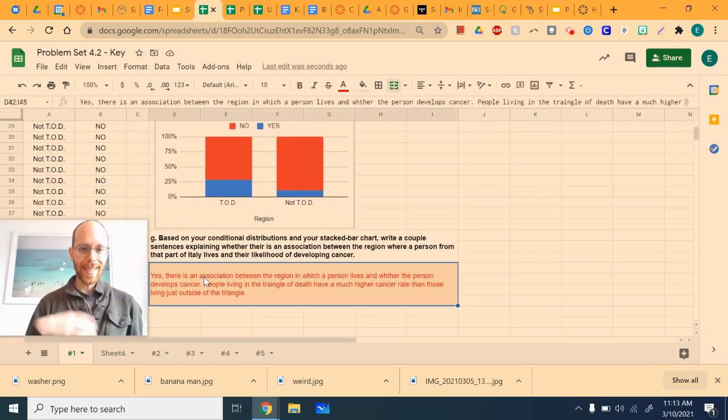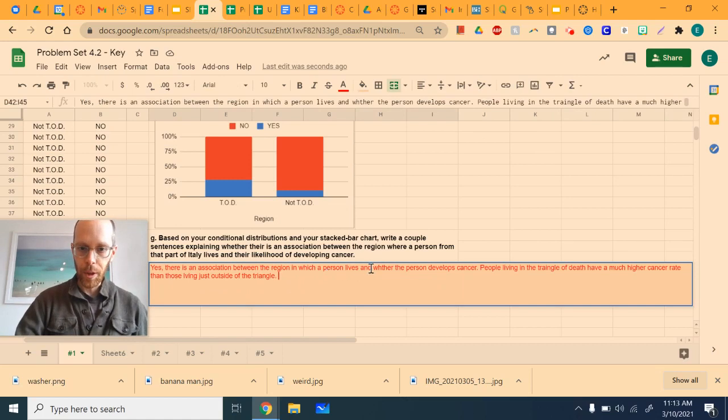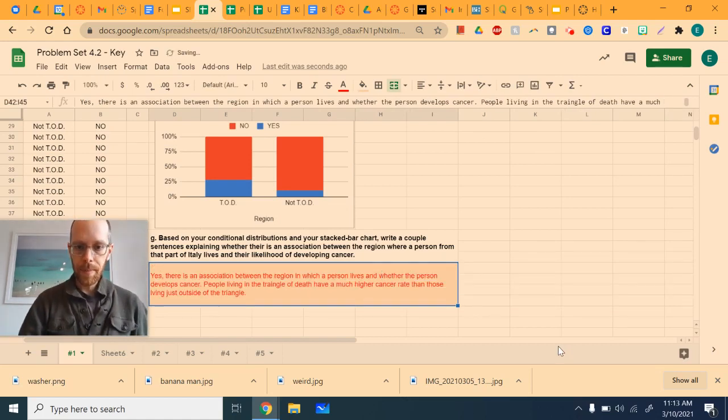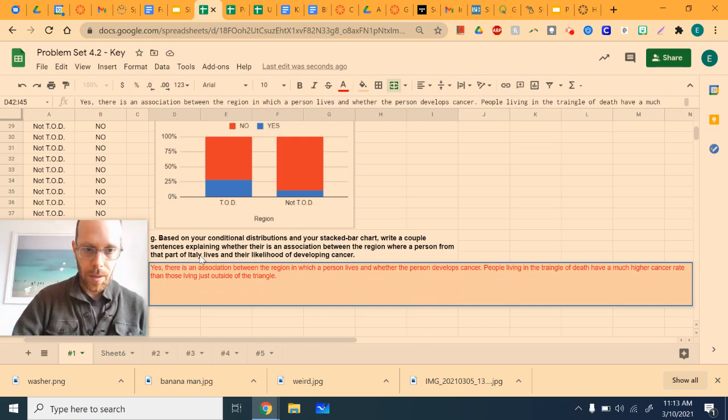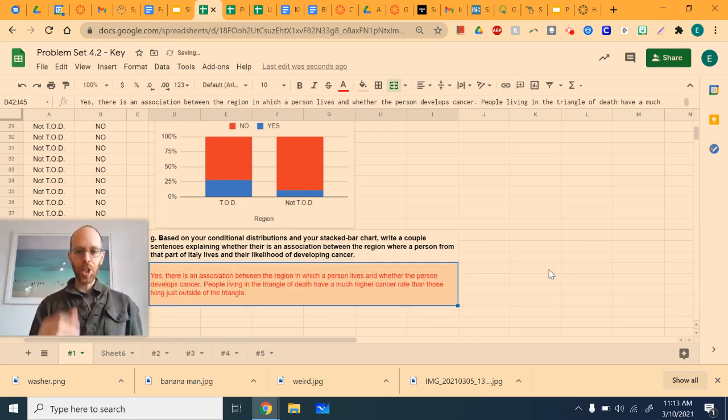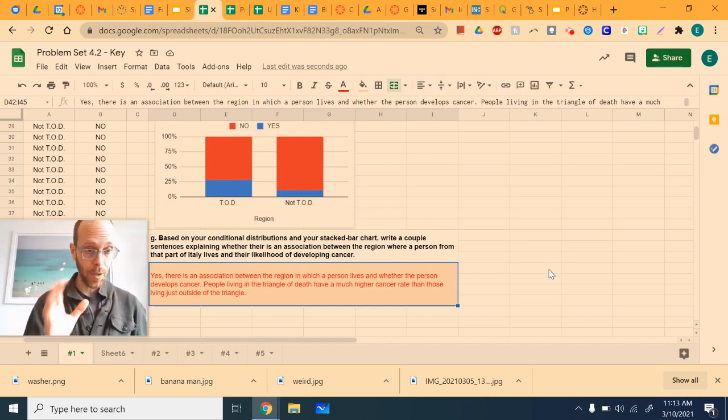So I said, yes, there is an association between the region in which a person lives and whether the person develops cancer. People living in the triangle of death, spelling, Mr. Klein, have a much higher rate of cancer than those just living outside of it. Let's get those people some help.